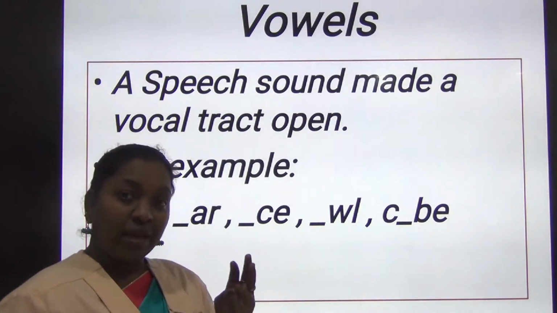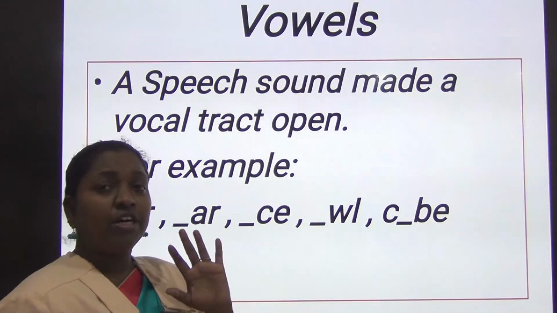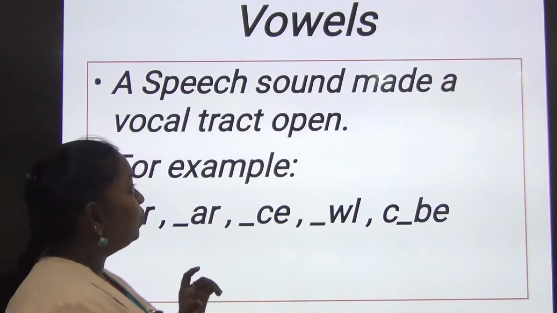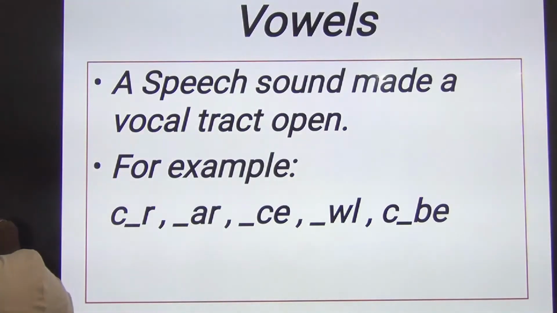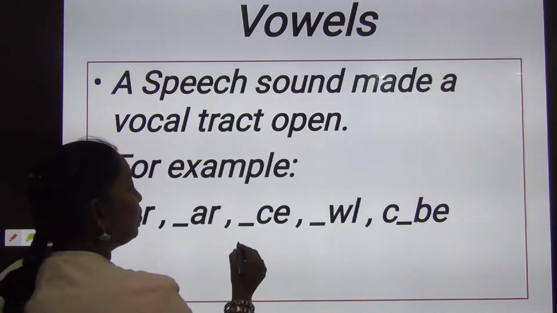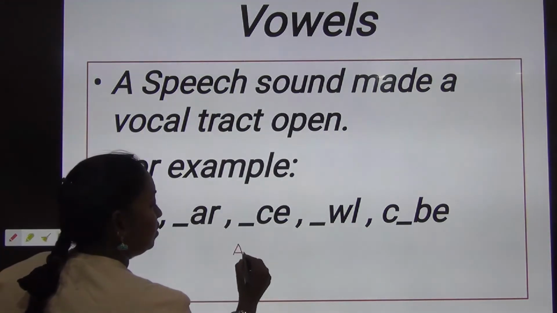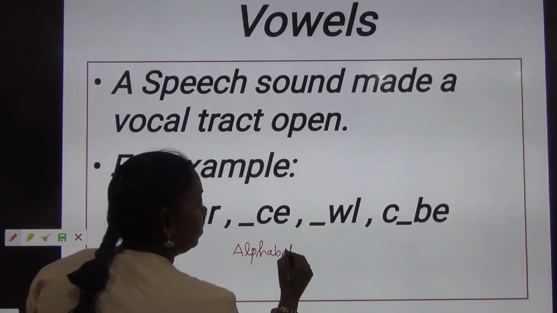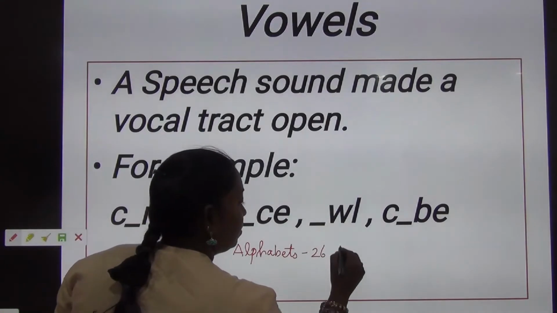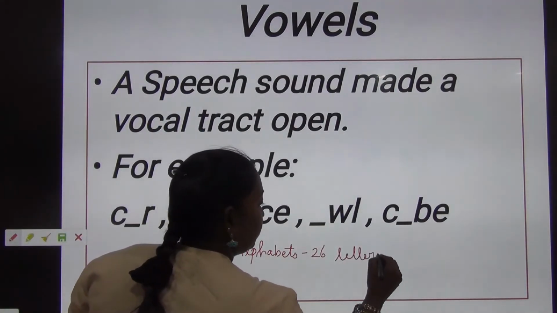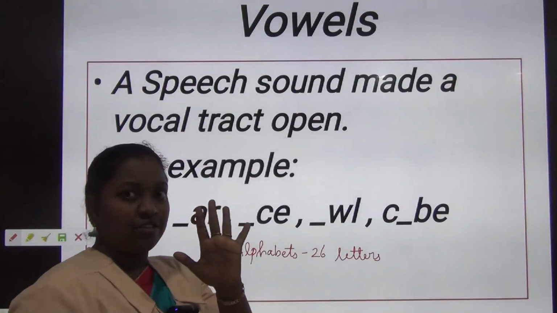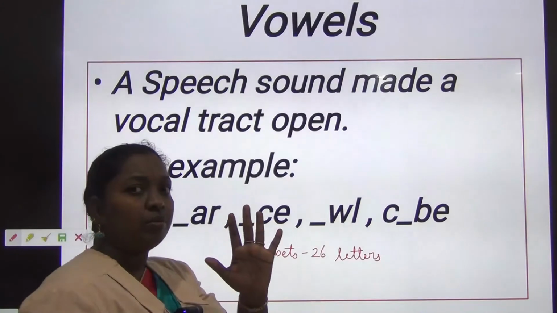You learned the letters from A to Z, isn't it? So how many alphabets do you have in total? Can you tell? Totally you have 26 letters. Of those, only 5 letters are the ones you are going to learn about as vowels.